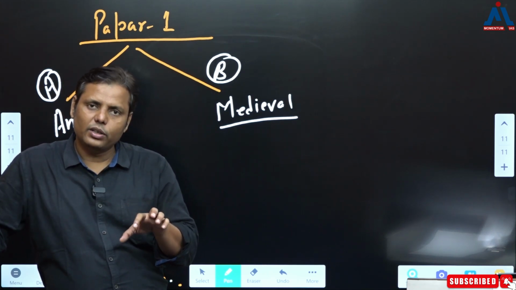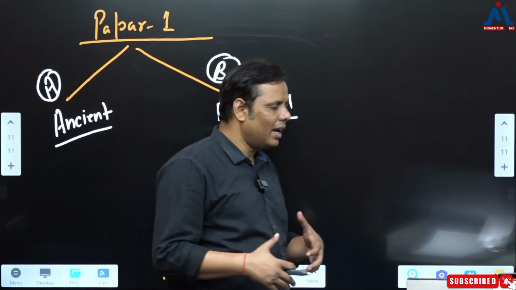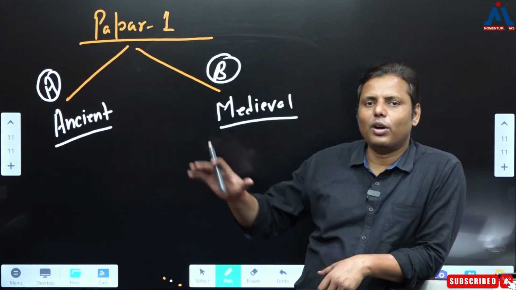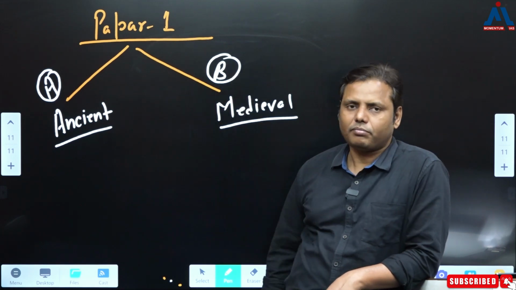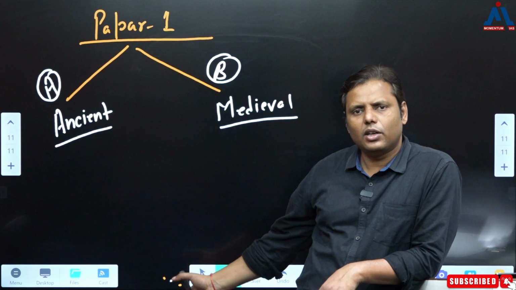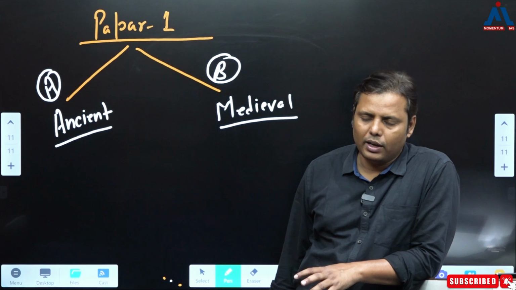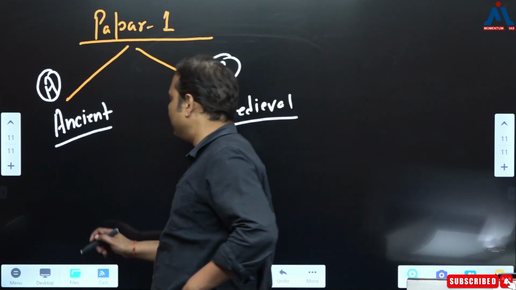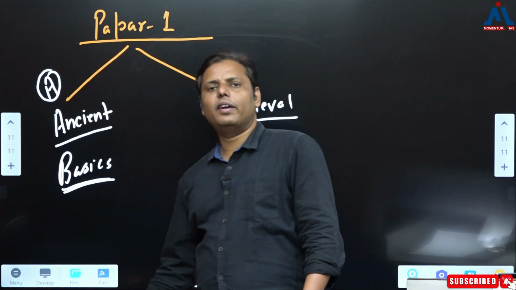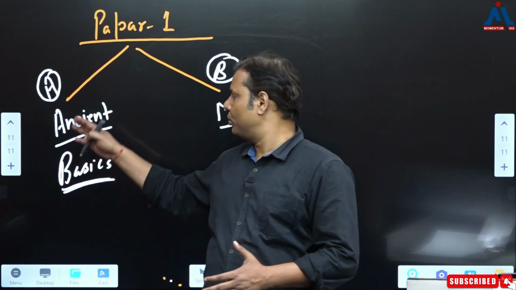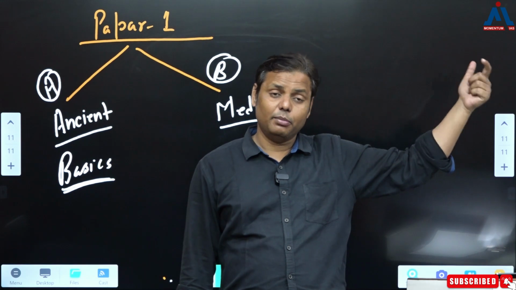Okay, so what you need to keep in mind is that ultimately you have to study the ancient and medieval. So in that case, am I trying to portray that you are reading the ancient and medieval for general studies, and the same thing you have been reading in the optional paper? Not really, right? I am not proposing that idea at all. So basically what I am trying to say is that you have been covering the basics of the optional here only, correct? What you study here makes you familiar with the topics that you read in the history optional.